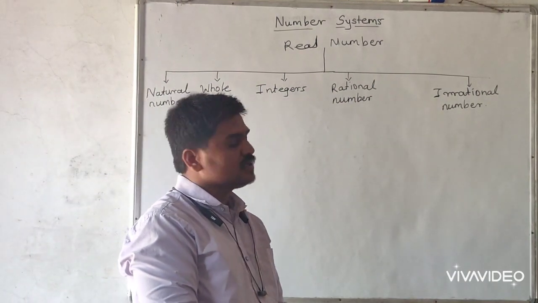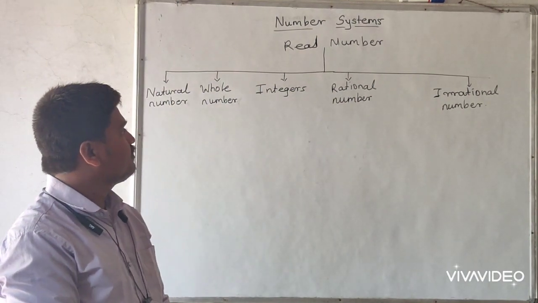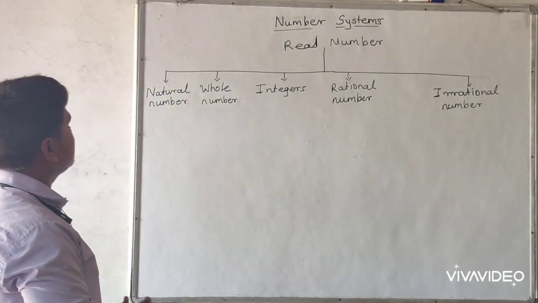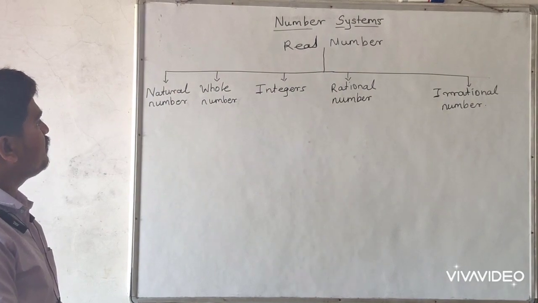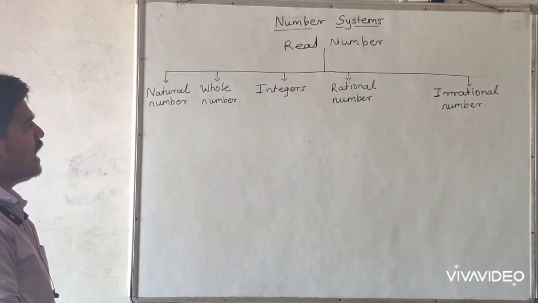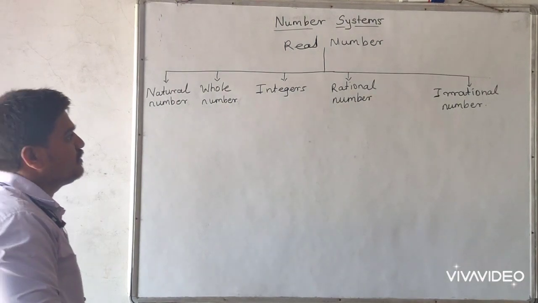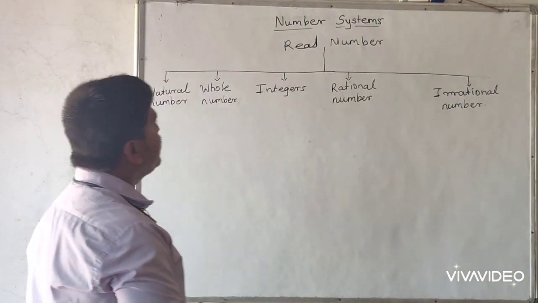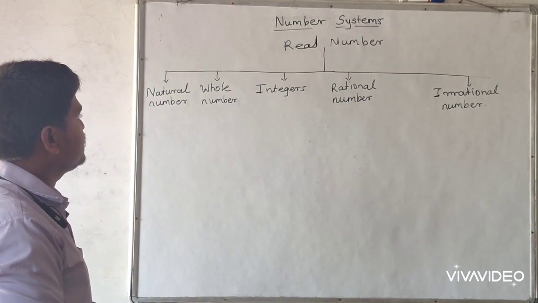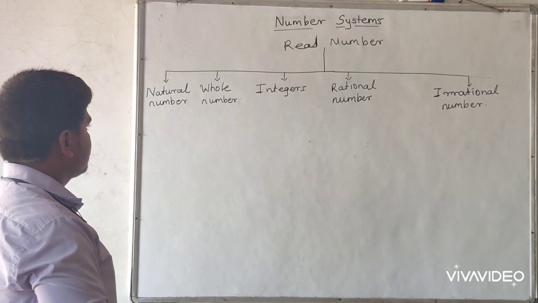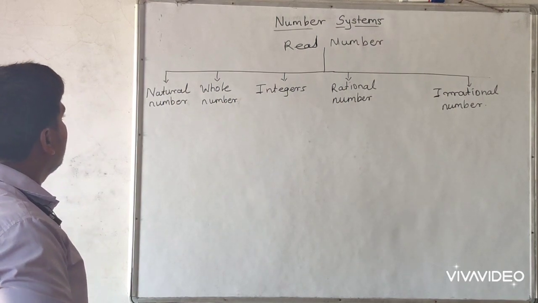In number system, there are mainly five types of number system. First is natural number. Second is whole number. Third is integer. Fourth is rational number, and the last one, the fifth, is irrational number. These five types are commonly called real numbers. So one by one we discuss.